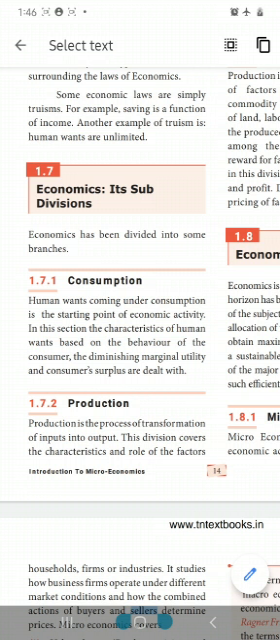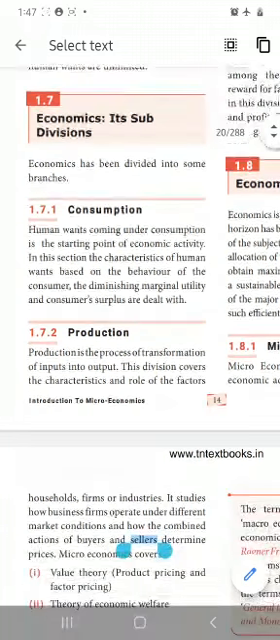So the economic activity starts with the consumer. Only if the consumer is there can we sell things. If we sell a high-value product inside the inner area, it won't be sold. Likewise, in the outer area, people don't like very low-cost, poor quality things. Now the section on the characteristics of human wants, based on the behavior of the consumer.